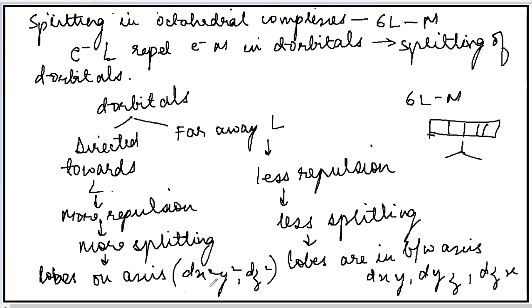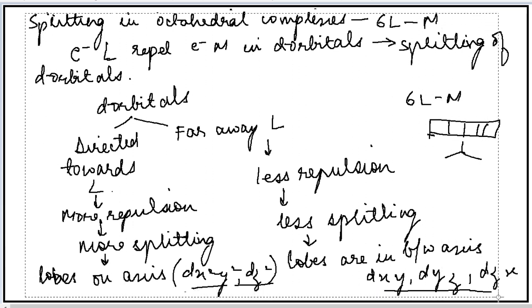So when these orbitals, that is dx square minus y square and dz square, experience more splitting, their energy will rise. Whereas the other orbitals will have less energy. So from here you got to know the theoretical manner of how the splitting will occur. Now I am going to show you the proper diagrammatical way of how the splitting would happen, and you will understand it better by the diagram.